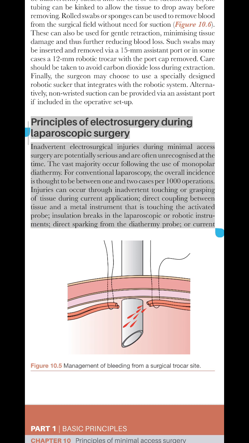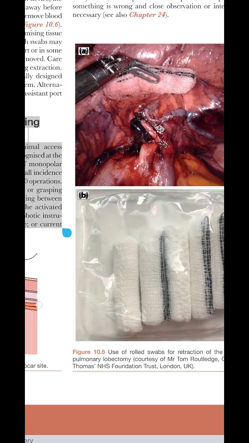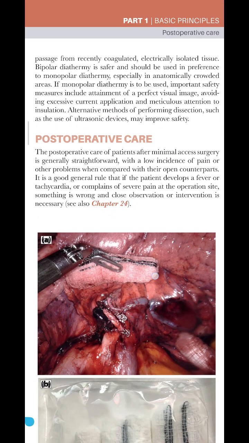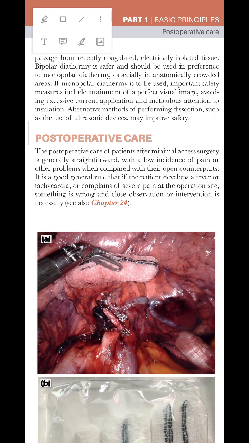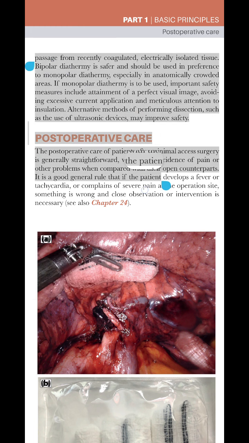Injuries can occur through inadvertent touching or grasping of tissue during current application, direct coupling between tissue and a metal instrument that is touching the activated probe, insulation breaks in the laparoscopic or robotic instruments, direct sparking from the diathermy probe, or current passage from recently coagulated, electrically isolated tissue.